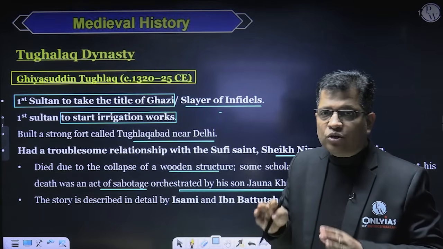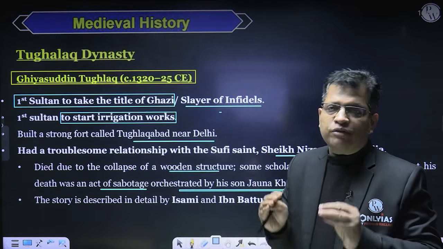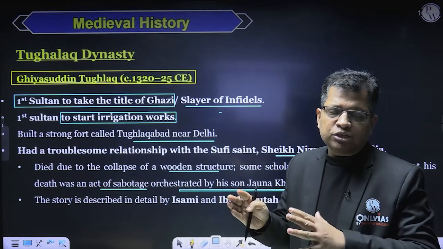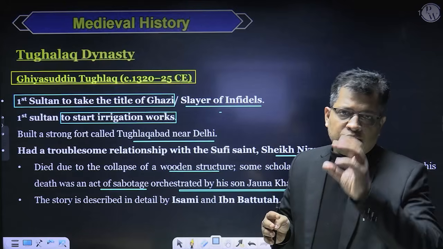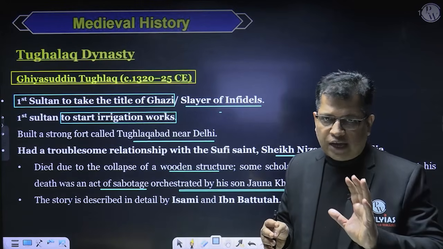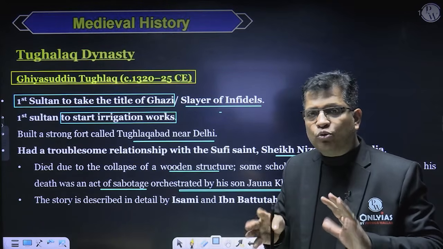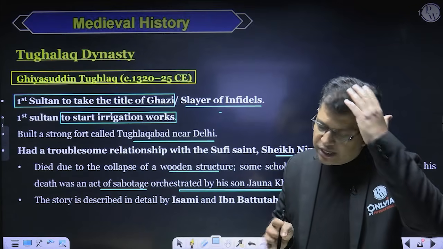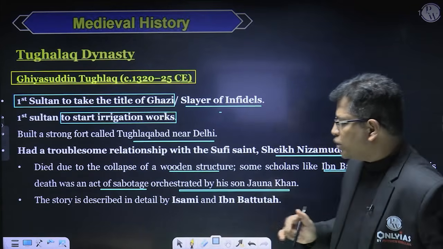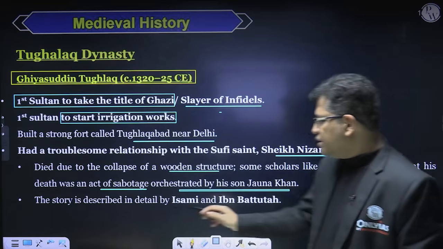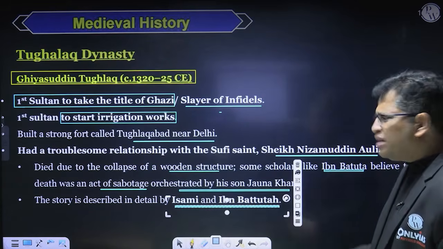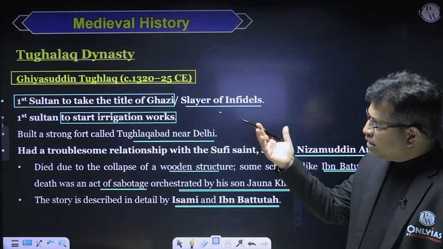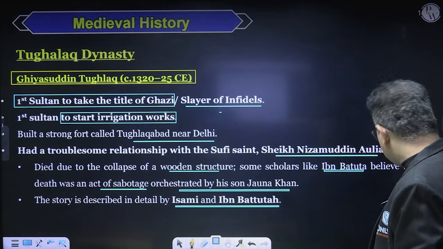Because of that, one of the wooden pavilions of the structure created by Jana Khan to welcome his father fell on his head, right? Because of the movement of the earth, it was not a conspiracy, and it fell on his head and he died. So this is the story. The story is described in detail by Isami and Ibn Battuta in regard to the conspiracy hatched by Jana Khan in the death of Ghiyasuddin Tughlaq, but it is not the reality.